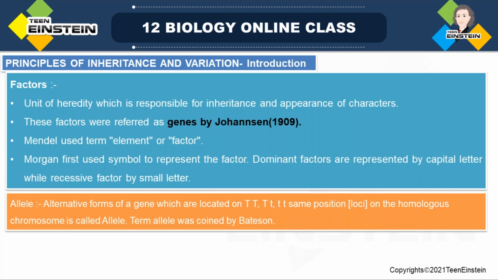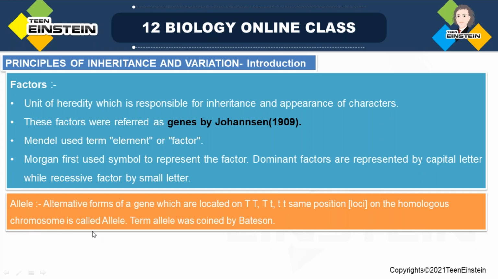A gene will have one dominant form and one recessive form. A gene which is expressing one character will have a dominant form which dominates over the recessive character. The recessive character is a hiding character which is not expressing. If the dominant character is present, the recessive character cannot express.